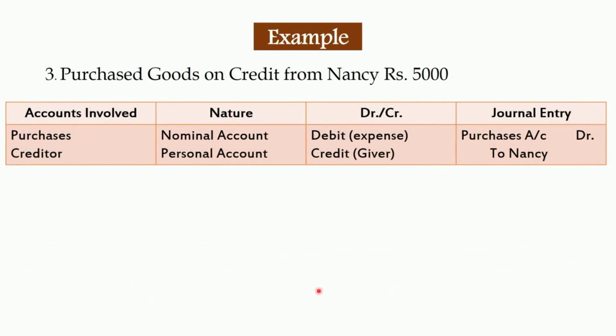Next, purchased goods on credit from Nancy rupees 5,000. The accounts involved in this case are purchases account and account of the creditor, that is Nancy. As purchases account is a nominal account, you are going to debit the expense, as purchase is an expense of business. So you are going to debit it, and creditor account, that is Nancy's account, is a personal account. So you are going to credit the giver. So purchases account would be debited and Nancy's account would be credited.